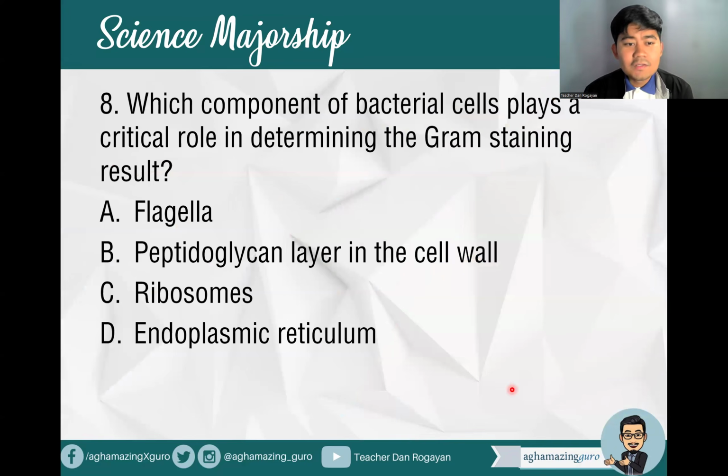Okay? Number eight, which component of bacterial cells plays a critical role in determining the gram staining result? A. Flagella, B. Peptidoglycan layer in the cell wall, C.